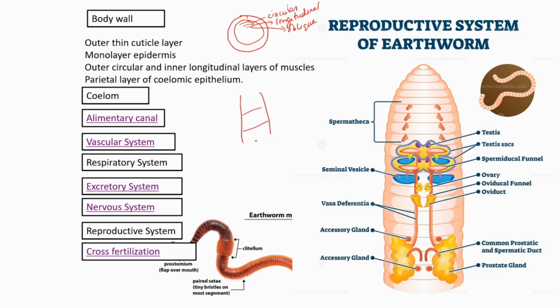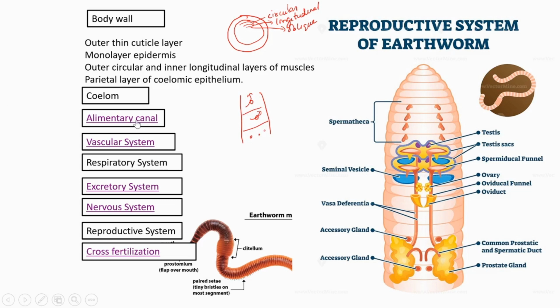So the coelom, meaning the body cavity, is not continuous, it is partitioned with the help of septa. And in each segment mid-dorsally a pore, called the dorsal pore, is present, and through this pore the coelomic fluid exudes out and gives moisture. And in the coelomic fluid, certain cells called coelomocytes are also present. It's about the coelom. Then coming to the alimentary canal.